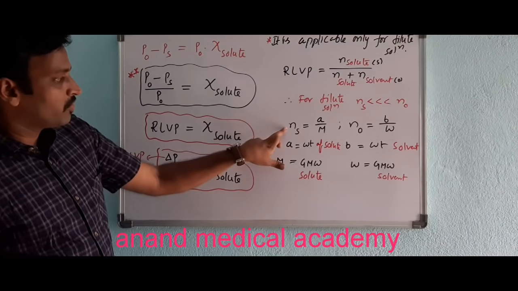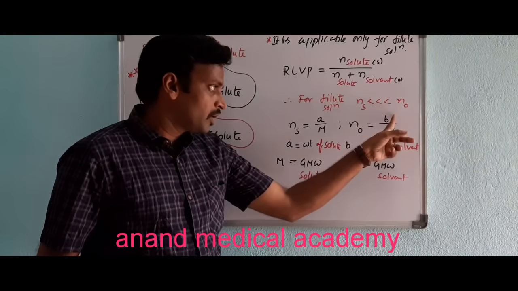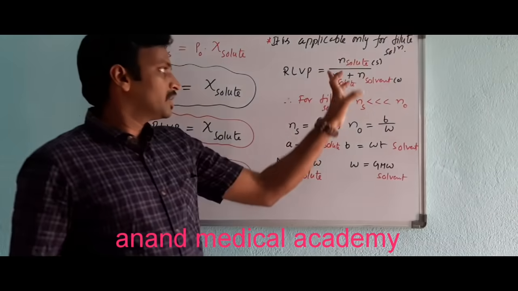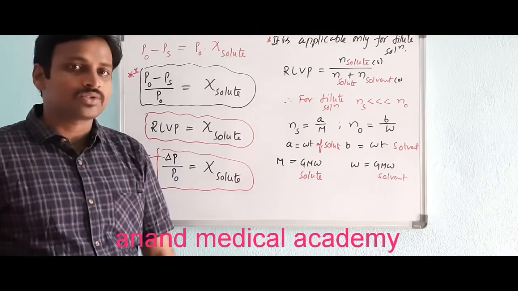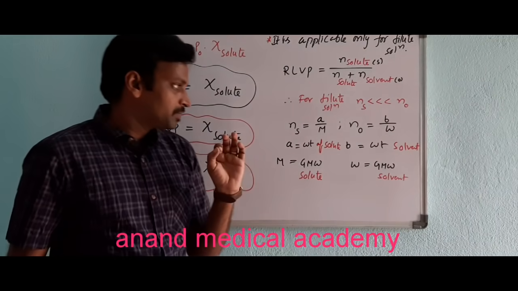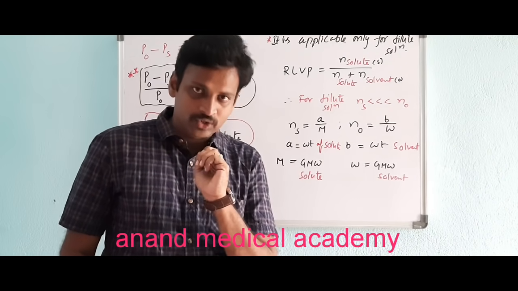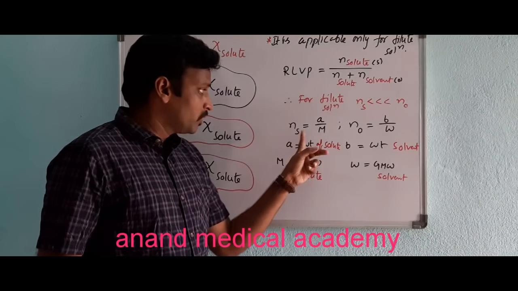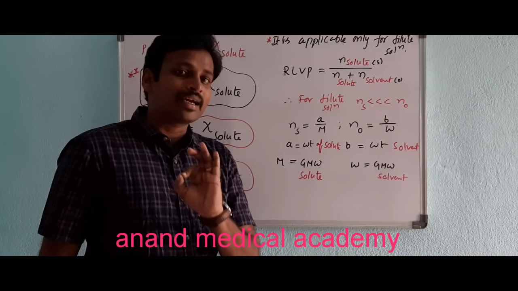I have written the number of moles of solute as A by M, and the number of moles of solvent as B by W. I repeat, N naught means solvent. So Ns means solute. Of course, in Ps that is the solution, P naught is the solvent. But here it is the number of moles of solute, that is the only difference. I am telling you one more time, because if the substitution becomes wrong, the numerical will become wrong. Here the number of moles of solute is A by M. Substitution should be neat and correct.